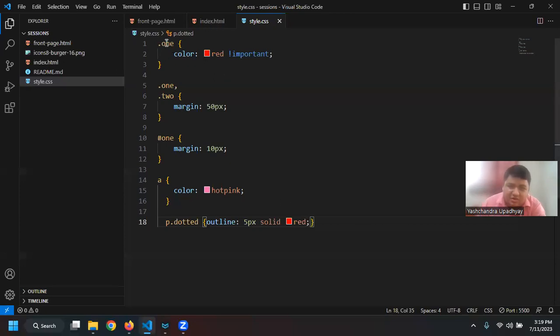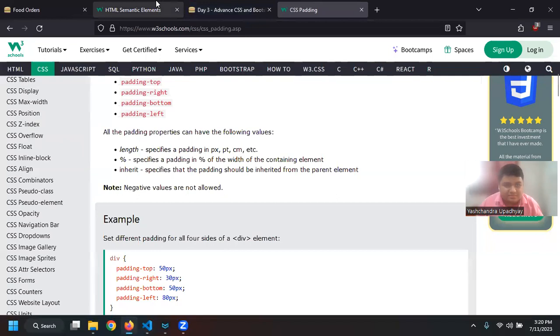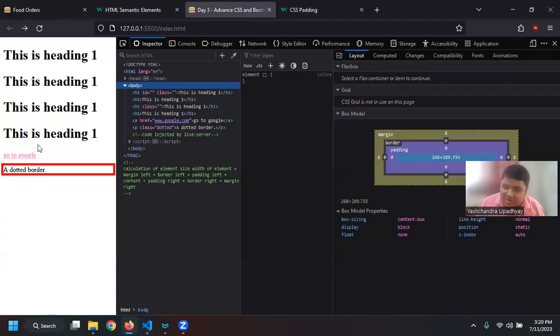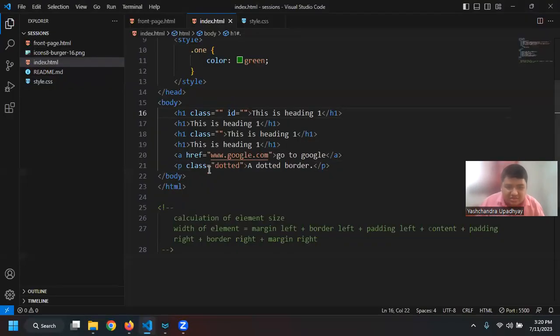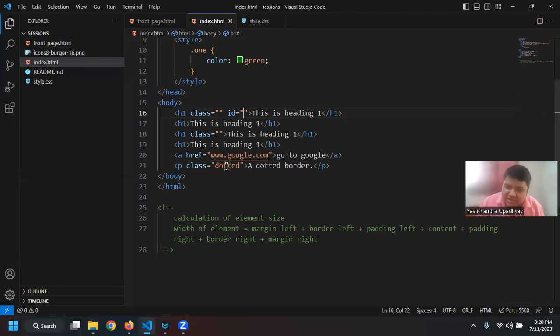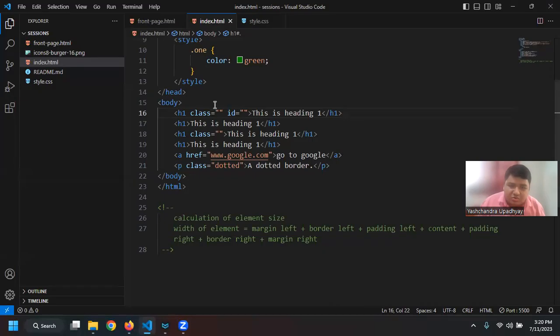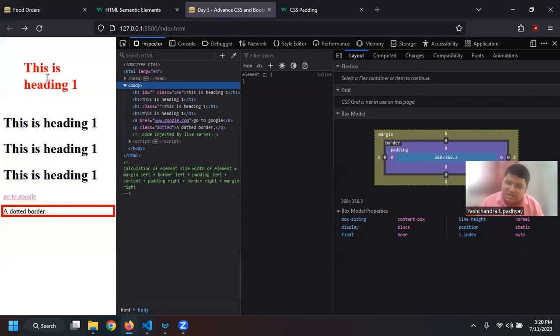So if I remove it, right? There is currently no ID and nothing. Nothing is being applied right now, except this part where we have specified the A tag to be pink color, as well as we have specified the dot. So to apply a class, I just need to write it, right? So save it. Now this is again red.